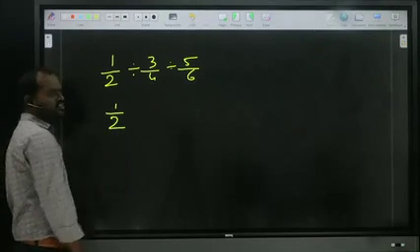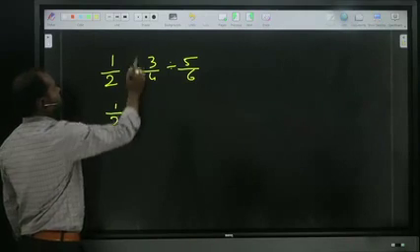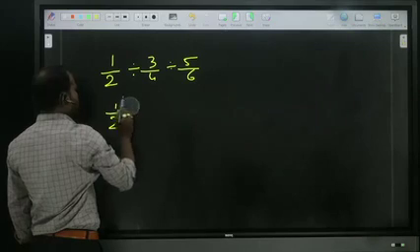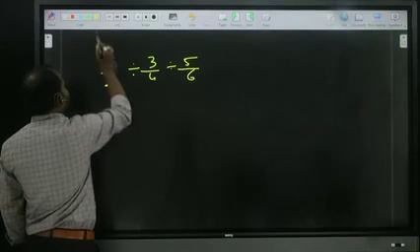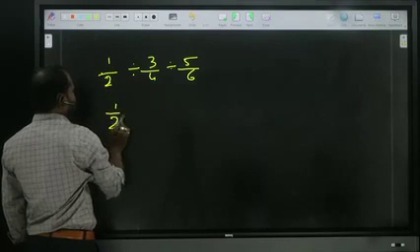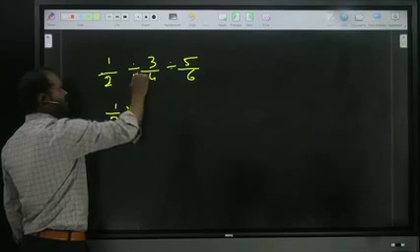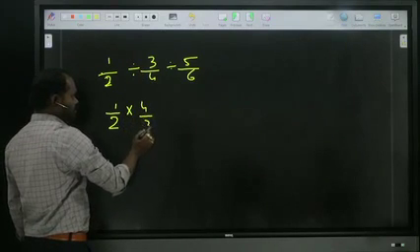Write 1 by 2 as is, then make the division into multiplication and reverse the next fraction: 4 by 3.